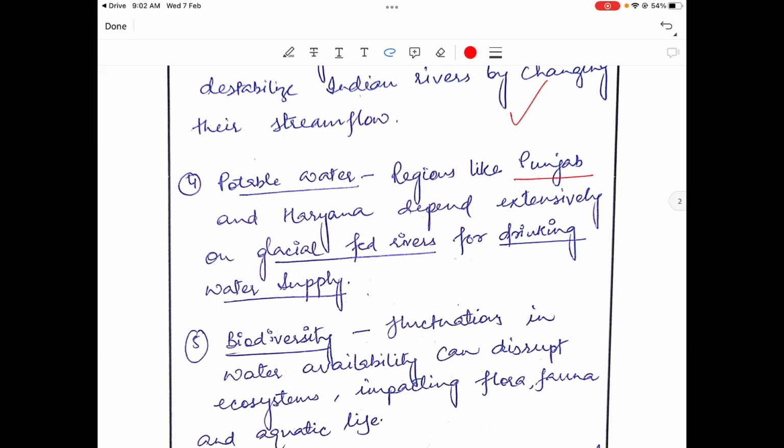Does only Punjab and Haryana depend on glacial fed rivers for drinking water supply? Don't the rural areas of UP, Bihar, Uttarakhand, even, don't they?